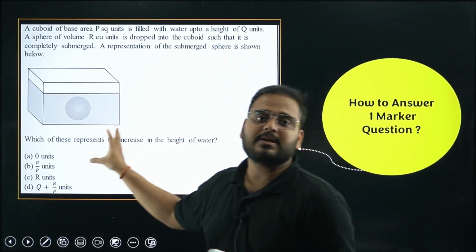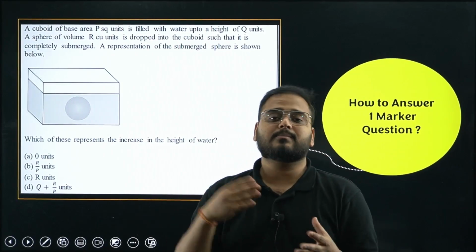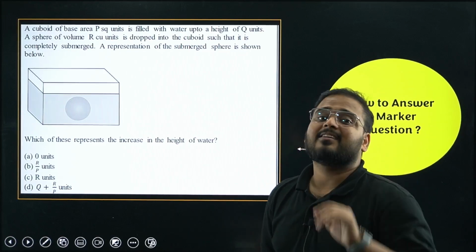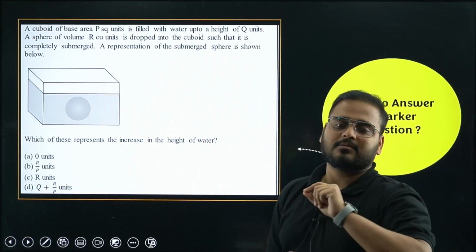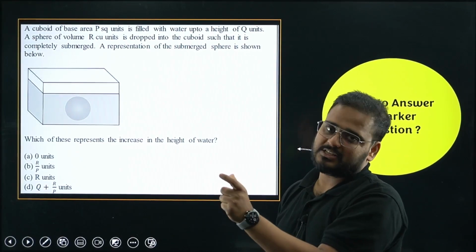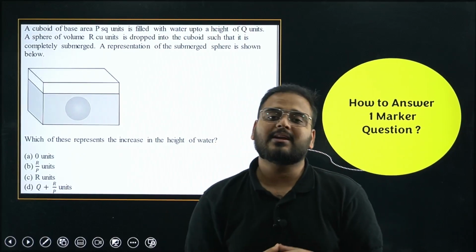Don't just write 1B. That's okay, you'll get 1 mark, but you can actually miss out sometimes. You know the right answer in the rough work, but you might write an incorrect answer in your answer key. Then do one thing: make a habit of writing the question number, the option and the answer part as well. Then you will have a proper understanding that you have written the right answer, and you will not make any mistake.